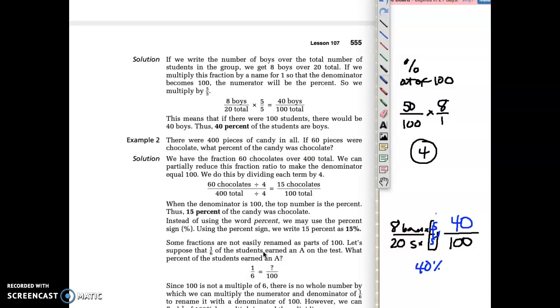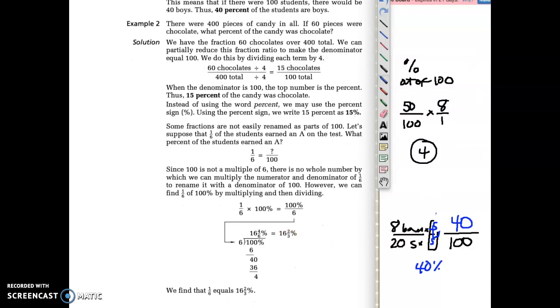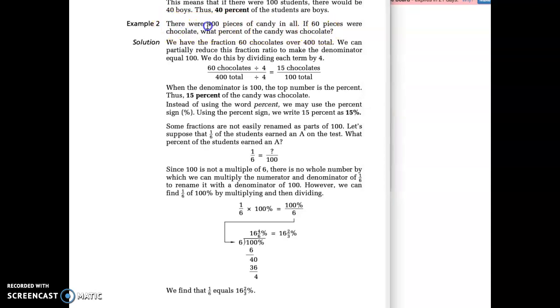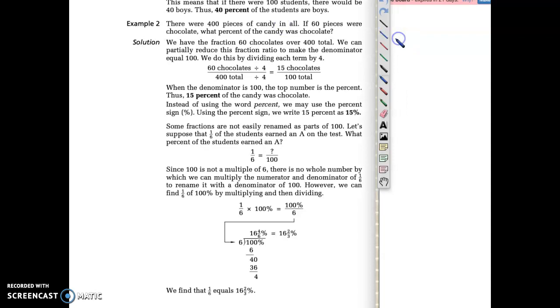All right, let's try it again. Let's try example 2. I'm going to bring it all the way up to the top of the screen, and I'm going to clear this board. All right, let's do it right here. It says there were 400 pieces of candy in all, and that's a key part right there. When we know the total, that's our denominator. So there's 400 candies, right? 400 C. If 60 pieces were chocolate, what percent of the candy was chocolate? Well, we know that 60 pieces were, I'm going to say CH, right? Were chocolate. What percent of the candy was chocolate?